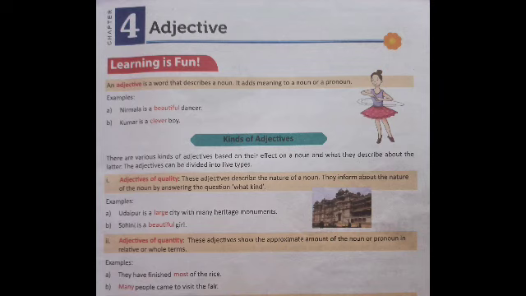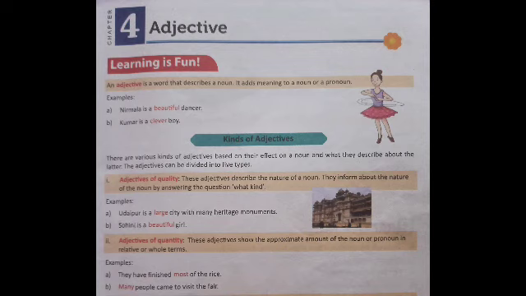So here large answers the question, what kind? Look at another example. Sohini is a beautiful girl. Here beautiful answers the question, what kind? What kind of girl is she? She is a beautiful girl. It's clear, children. So adjectives of quality describe the nature of a noun.